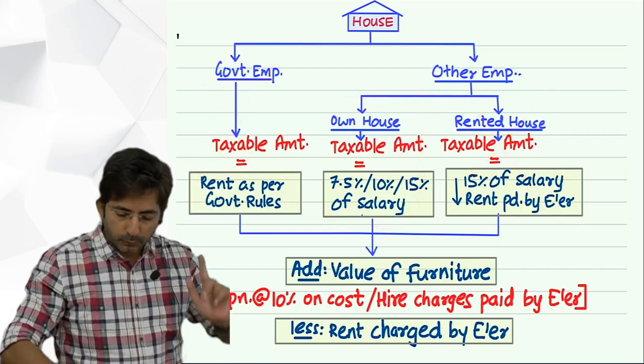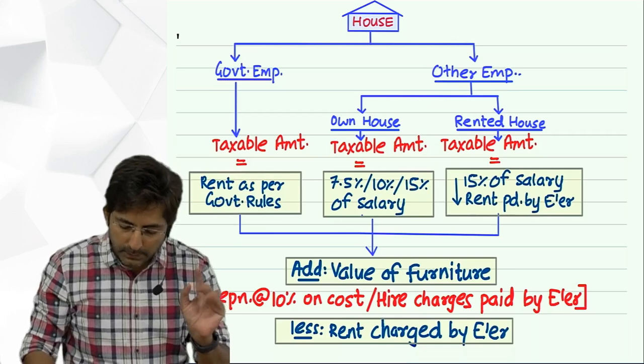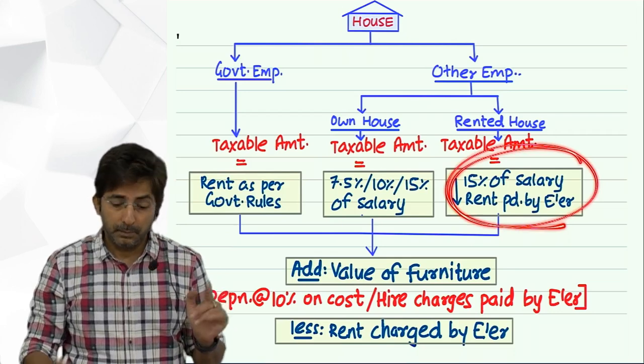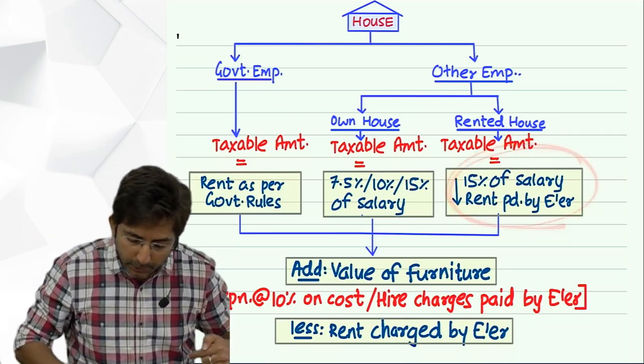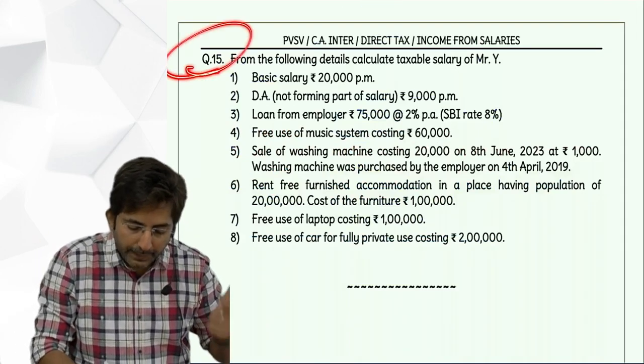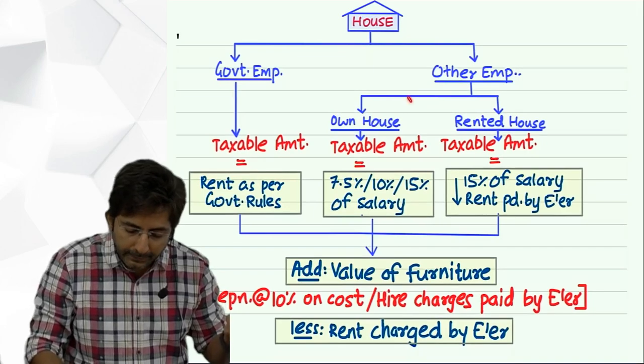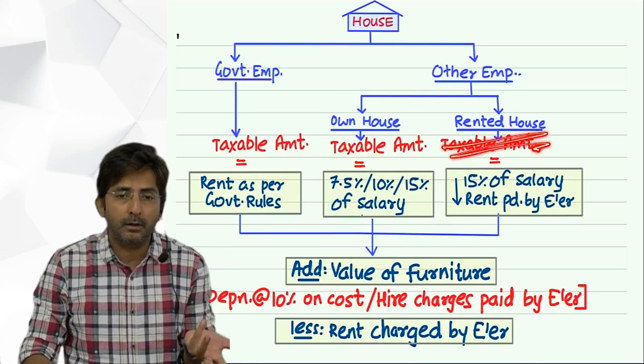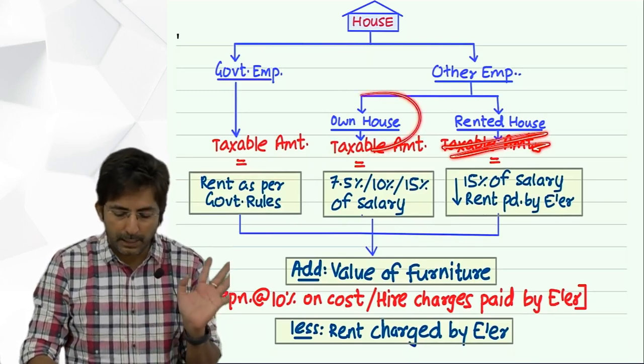So in the last question it was like this, so we didn't see the population chart. But right now I am discussing question number 15. And in question 15, what we decided is that it is own house. How did I know it is own house? Because rent paid by employer is not given. That means it is own house.